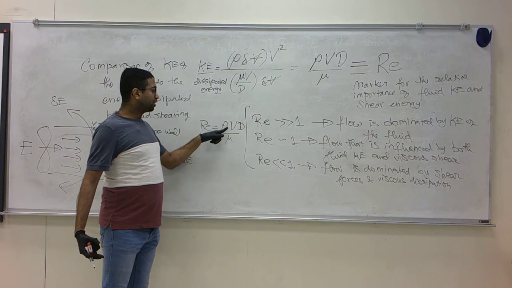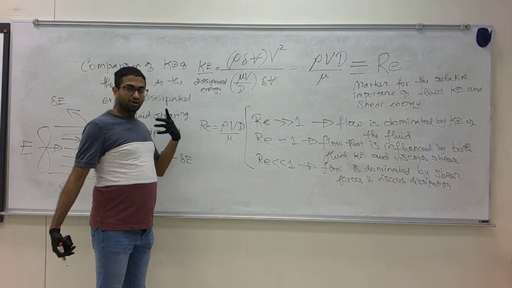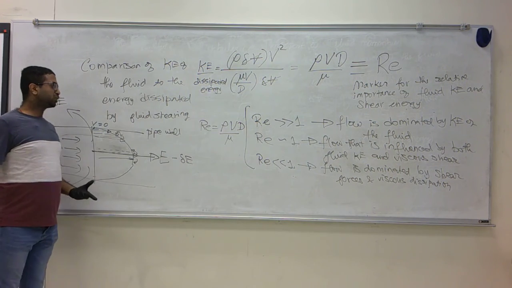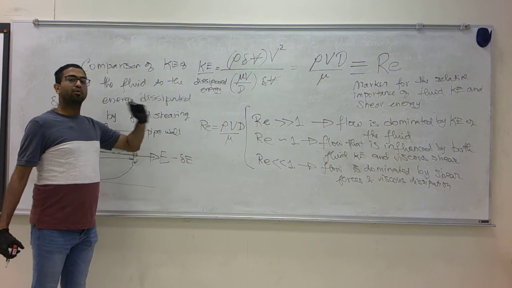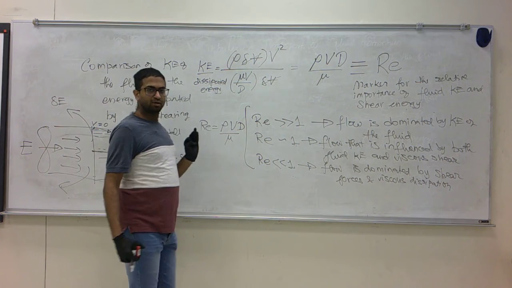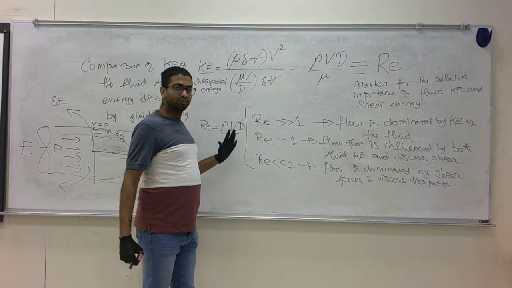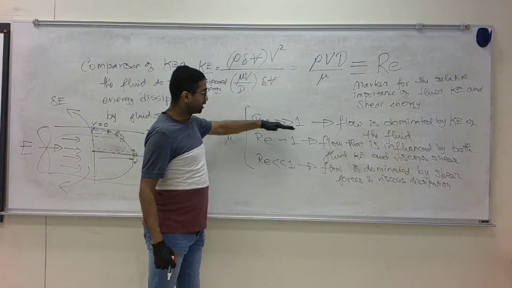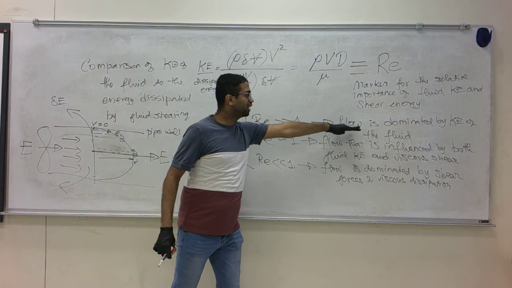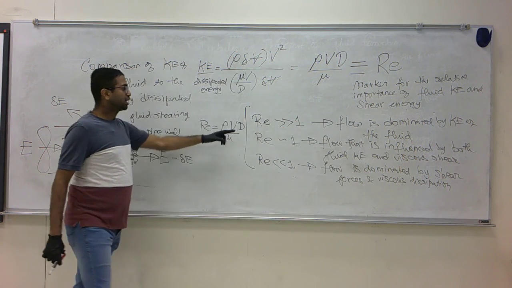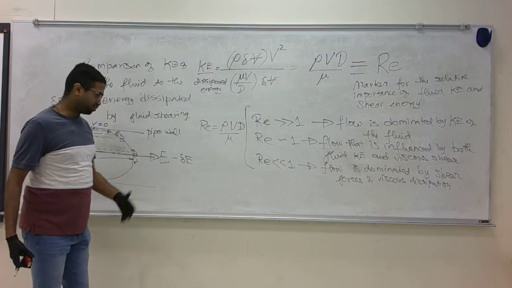You could have a lot of combinations that lead to the same Reynolds number, but once you calculate the Reynolds number, the effect of the flow is captured. The effect of the relative importance of kinetic energy to shear energy is captured by the Reynolds number.